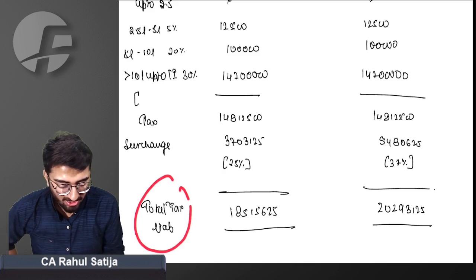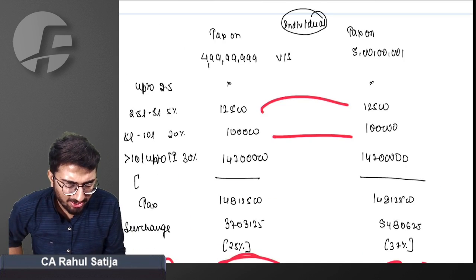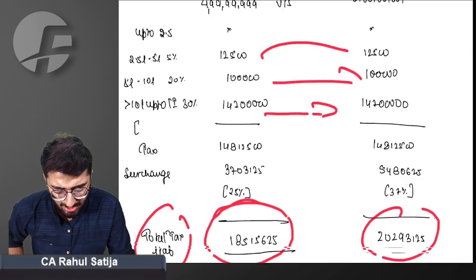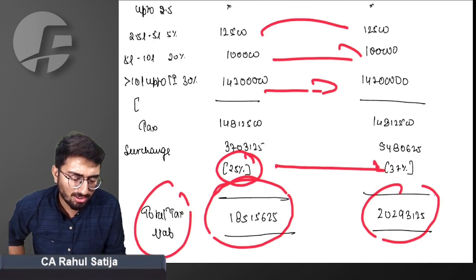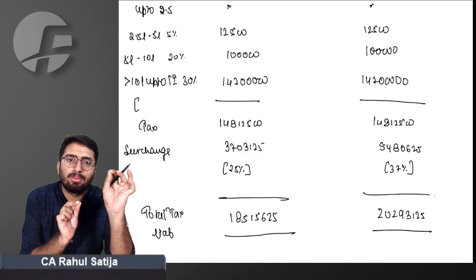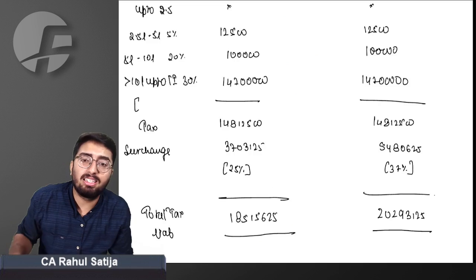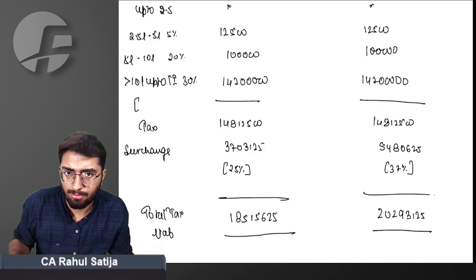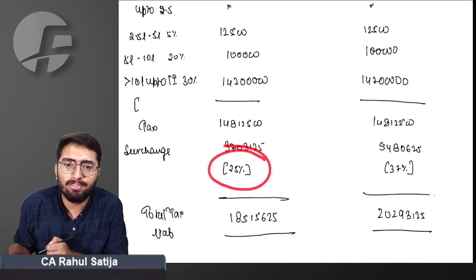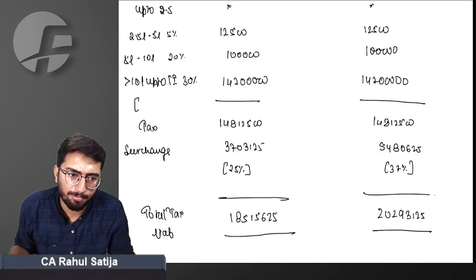This is the increase in total tax liability. What difference did you find? Is there any difference in tax? No, there is no difference in tax. The difference is on account of surcharge. Can you see? Because of a slight increase in income, there is a marginal increase in tax just because of the increase in surcharge bracket. Earlier you were falling under the 25% bracket. Now you are falling under the 37% bracket.